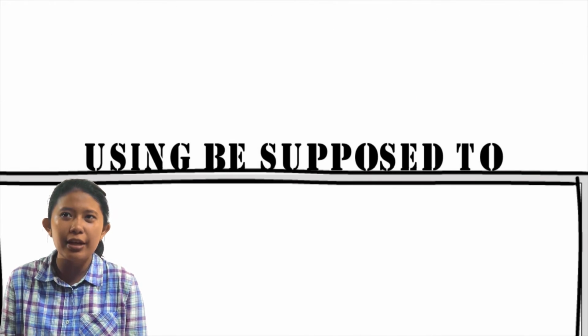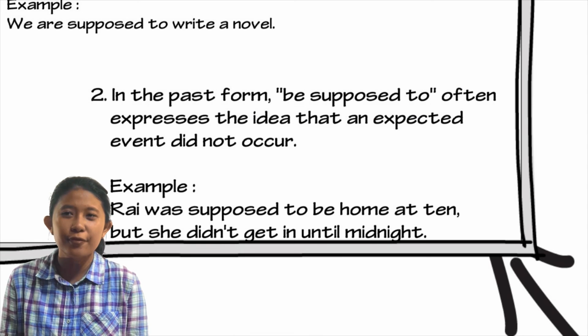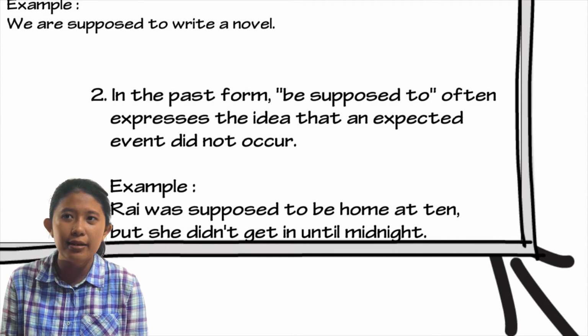The last is using be supposed to. Be supposed to is used to talk about an activity or an event that is expected to occur. Example: we are supposed to write a novel. The second, in the past form, be supposed to often expresses the idea that an expected event did not occur. Example: Rai was supposed to be home at 10, but she didn't get home until midnight.